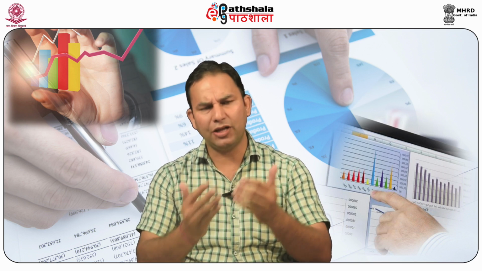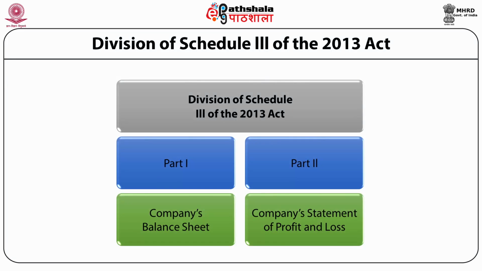Schedule 3rd of Companies Act 2013 includes the following divisions. It has 2 divisions. Part 1 is related with the company's balance sheet and Part 2 is related with the company's statement of profit and loss. In the present figure, the division of Schedule 3rd of the Companies Act 2013 is given. It is divided into 2 parts, Part 1 and Part 2. Part 1 deals with the company's balance sheet and Part 2 is related with the company's statement of profit and loss account.